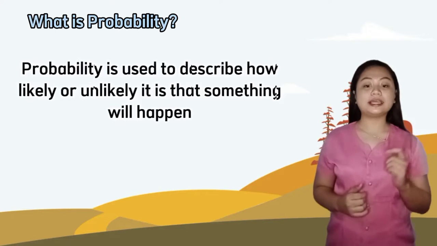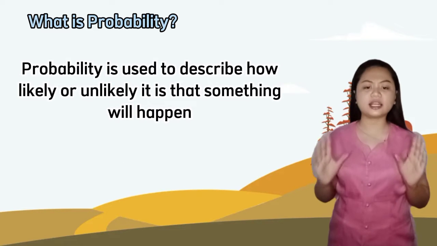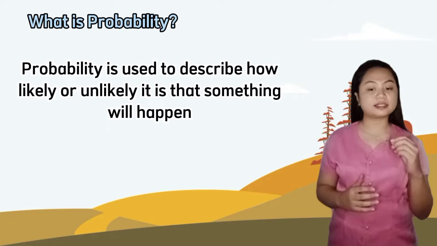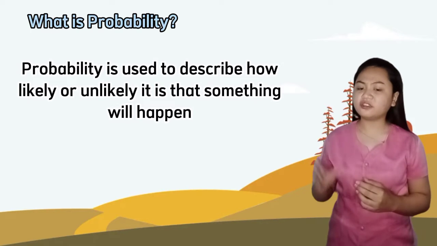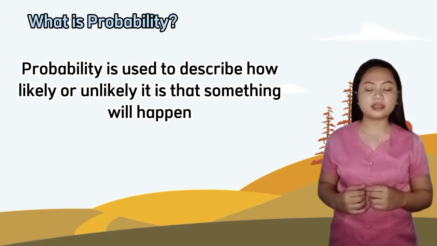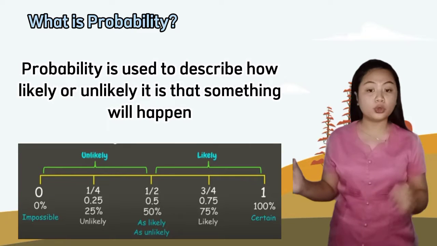Probability is used to describe how likely or unlikely it is that something will happen. So the value of probability goes from 0 to 1.